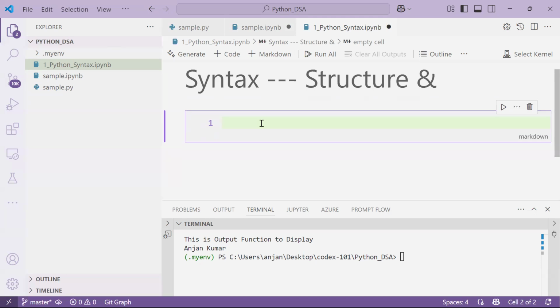Okay. So now, when we are working with the Python programming language, the program consists of two things. One is statements and the second one is comments. Comments just give you some kind of description.